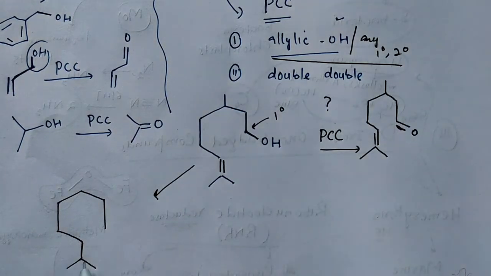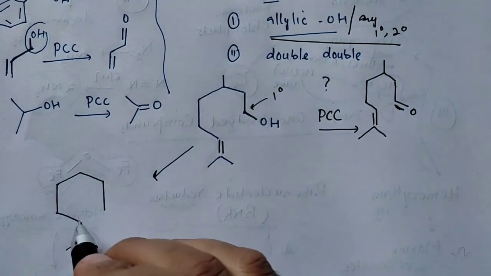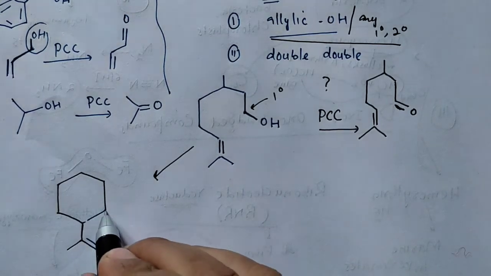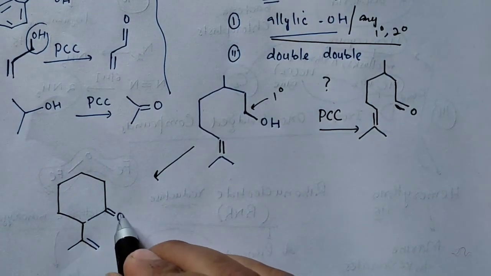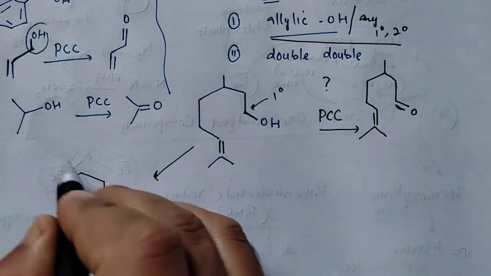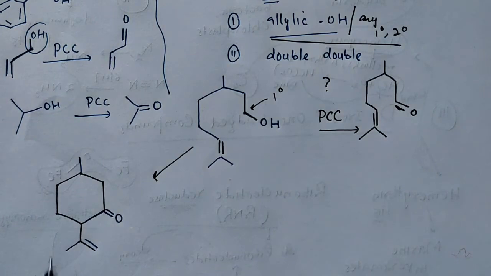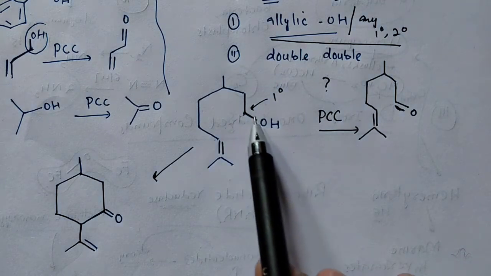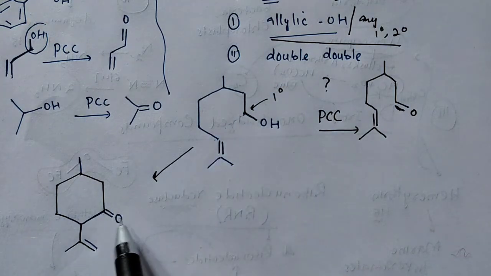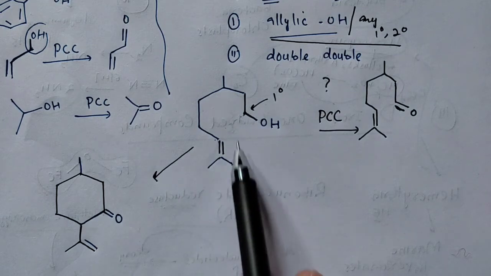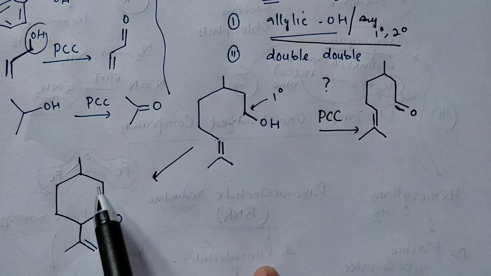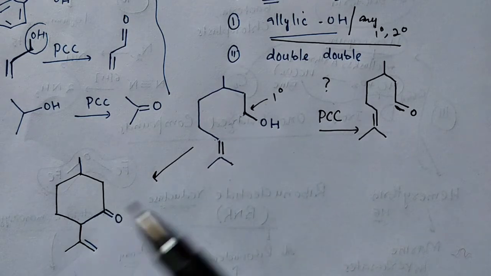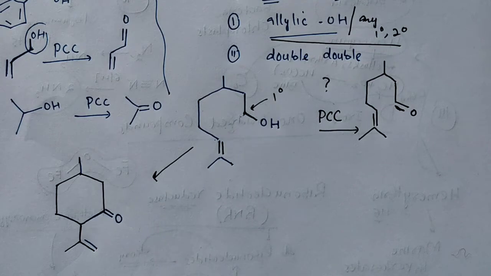So this is your product formed. Now if we look at this product, what has happened basically is that a bond is formed between this and this. So this CH2OH has got converted to C double bond O, so that was expected because of PCC, alcohol to carbonyl conversion. And another thing is that this double bond has shifted to this position. So there is this ring formation, a 6-membered ring formation, and then shifting of the double bond. So this is unusual behavior compared to the expected one. So this is one important thing.